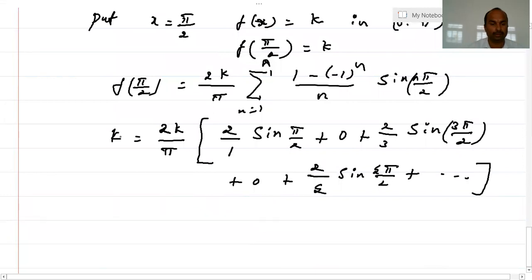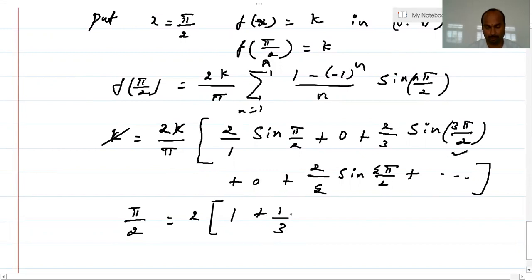On the left hand side, this 2k gets cancelled, and when you cross multiply, it becomes pi by 2. And if you take 2 common, it will be 2 into sine pi by 2, which is 1, plus 1 by 3 into sine 3 pi by 2, which is minus 1, plus, since I have taken 2 common, 1 by 5 into sine 5 pi by 2, which is 1, and so on.